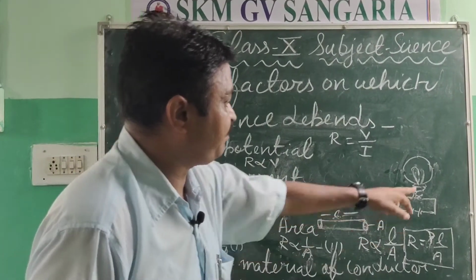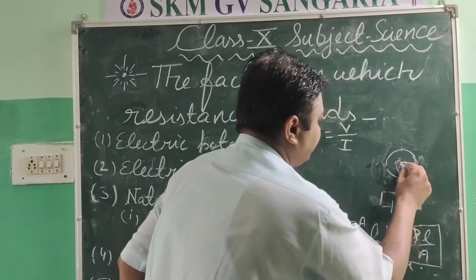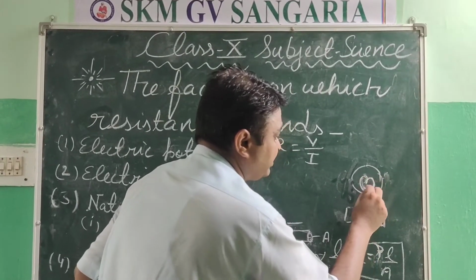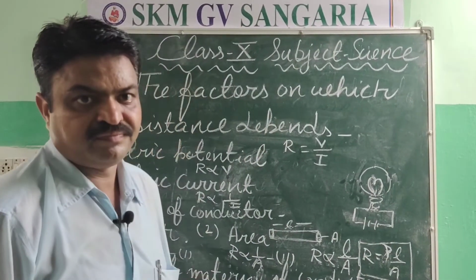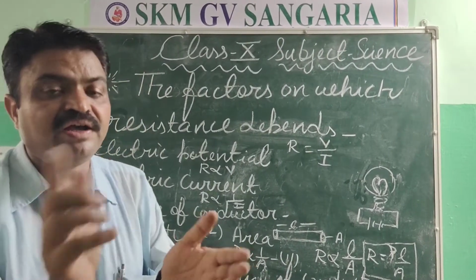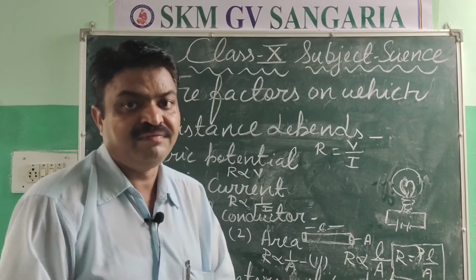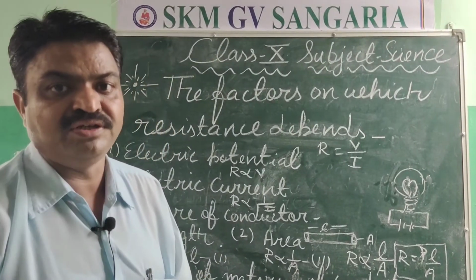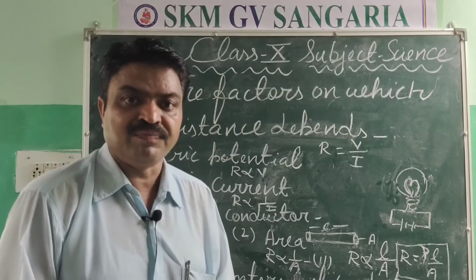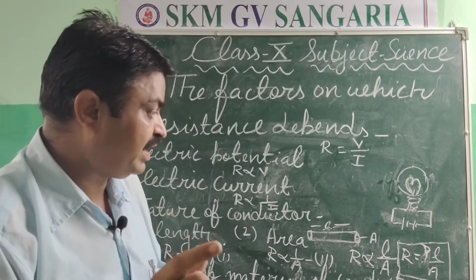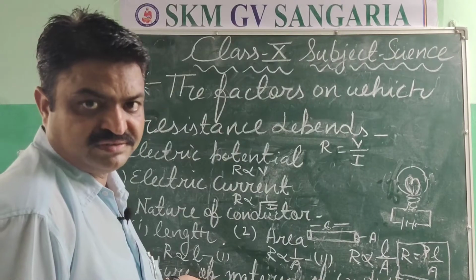This filament of the bulb is made up of one metal that is known as tungsten. If we speak about the wire of the toaster or heaters or iron, then it is made up of alloys. Generally, it is made up of nickel and chromium. So they have high resistance.